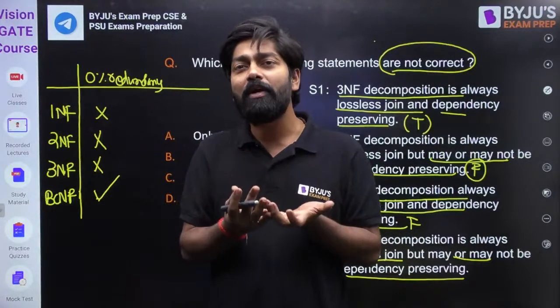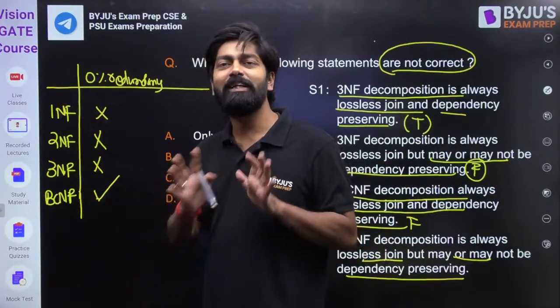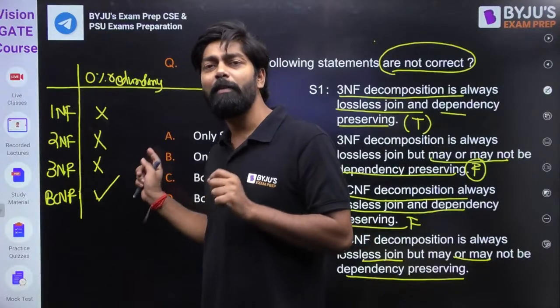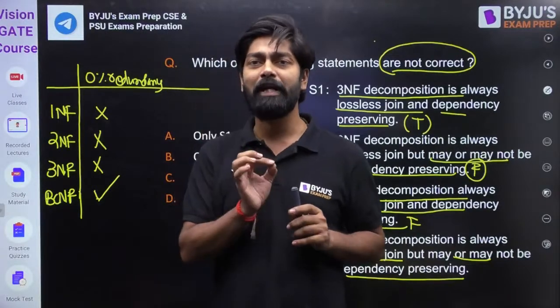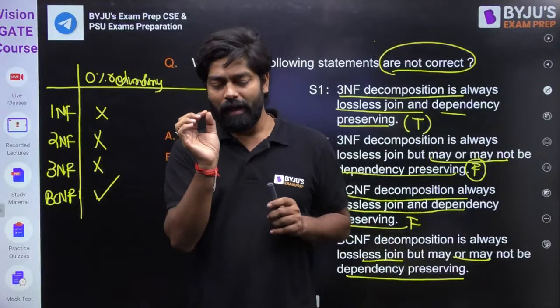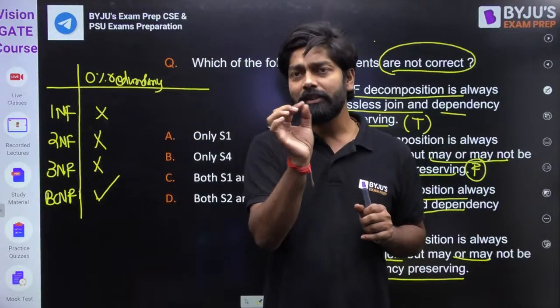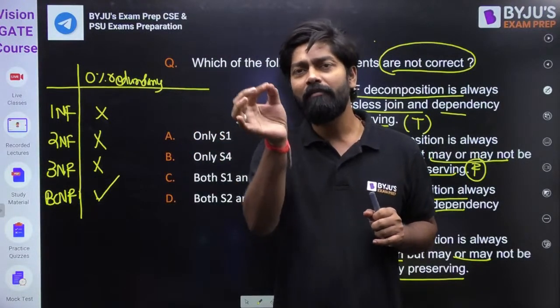If it is multi-valued FD, in BCNF also there will not be a 0% redundancy. Once again, I'm repeating, my dear friend. Everyone knows, trivial FD does not cause any problem. Only non-trivial FD will cause the problem.